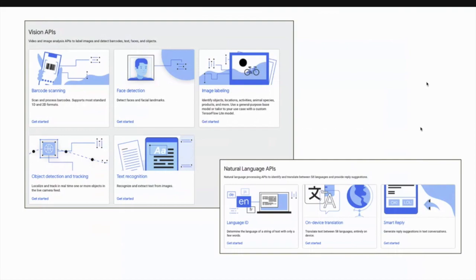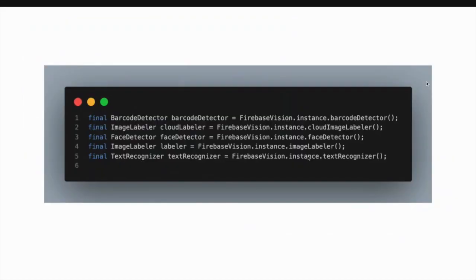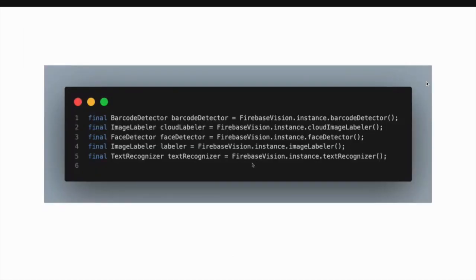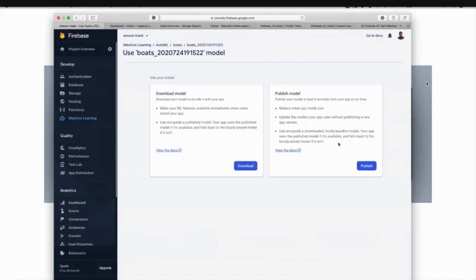I will try to show with the demo. Before that, I'm going to show a couple of code snippets on how we can use the vision APIs and natural language APIs. Then I'm going to show the demo on how we can do the custom model demo with Flutter. For the vision APIs and natural language APIs, the one thing you need to do is add this Firebase ML kit.